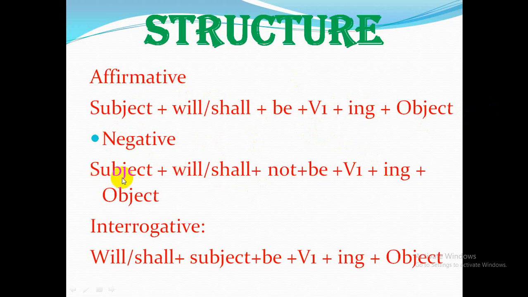Then in negative, in the same way: subject, shall or will, then not plus be, then the main form of the verb, and ing will be added with this verb, and then the object. In interrogative, see, will or shall, then subject, then be, then the present form of the verb, then ing, object, and you must put a question mark here.